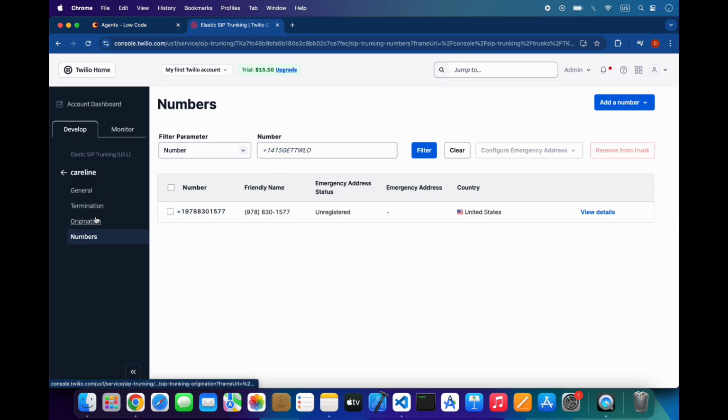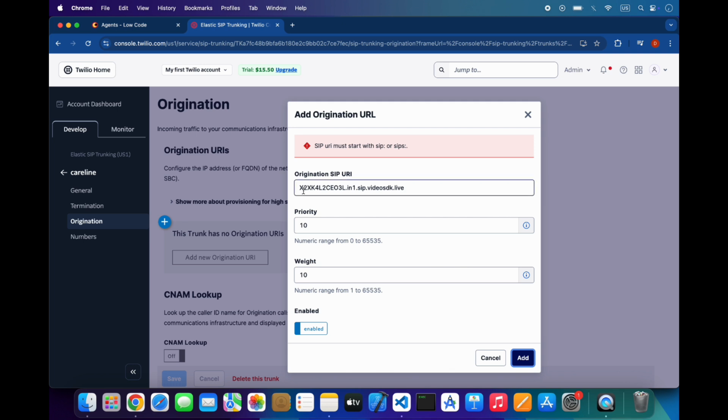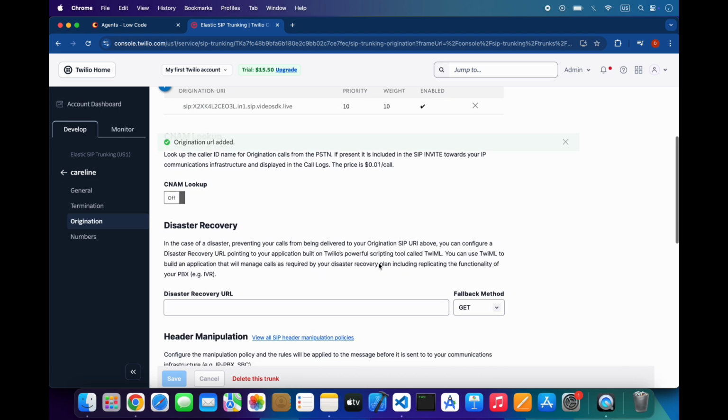Then go to origination, and here add this link, origination SIP URL, and add. You have to write sip: and colon and add this. So we have set up the inbound.